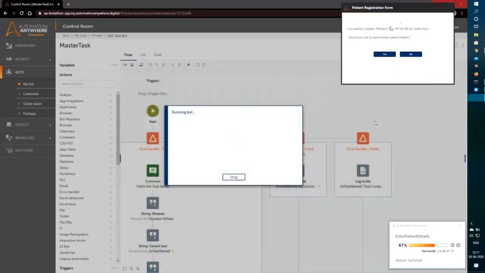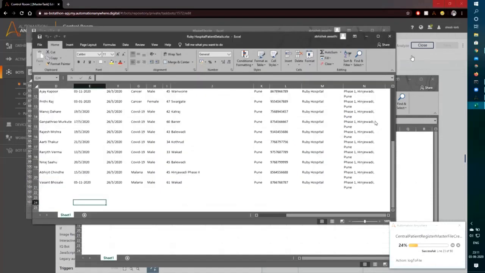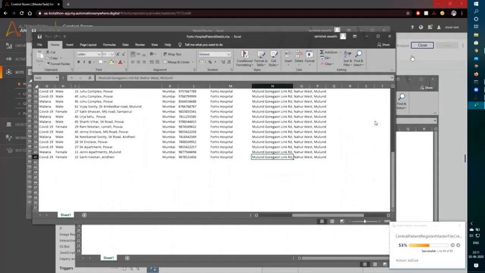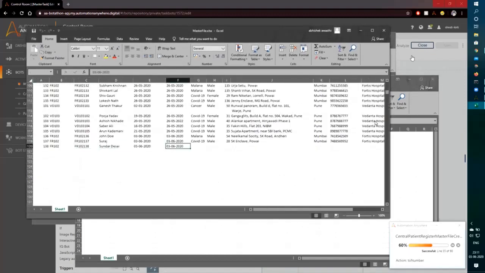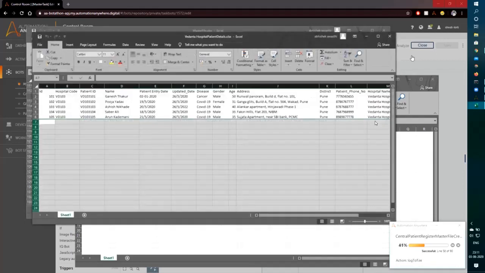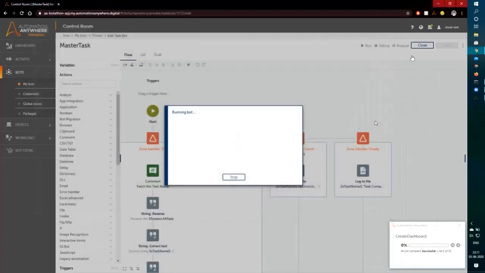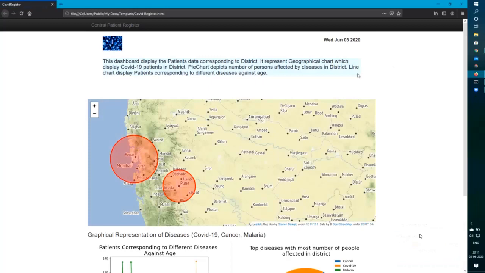Once this is done, I get the detail and I say no, my task is done. Now the second thing is the central patient register. The central patient register notices that there are a few entries, so it has to make new entries to the central repository. It has added the new three patient details in the central repository, and now, as you can see, it was going to create certain graphs. So it created the graphs.